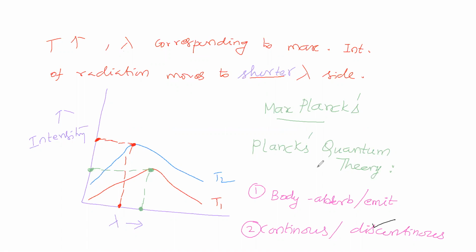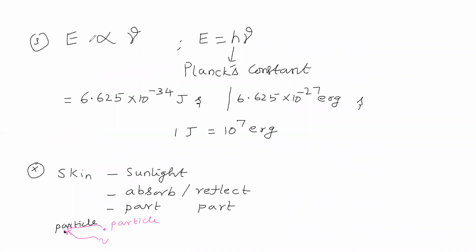So in Max Planck's quantum theory, the first point we are saying is that a body, in the sense of matter, anything in the universe, absorbs or emits radiation discontinuously. The second point is that the energy of radiation absorbed is directly proportional to the frequency of radiation. Therefore, E is equal to h nu. h is called Planck's constant.